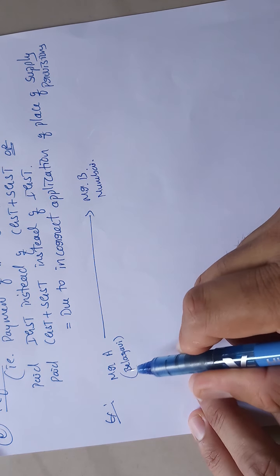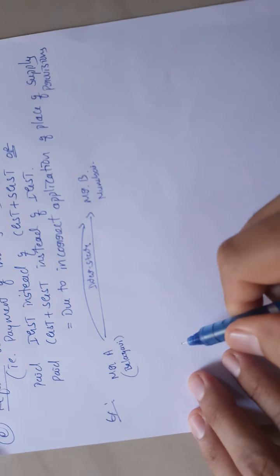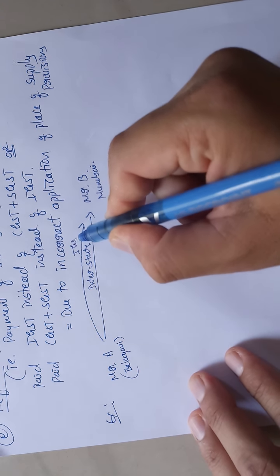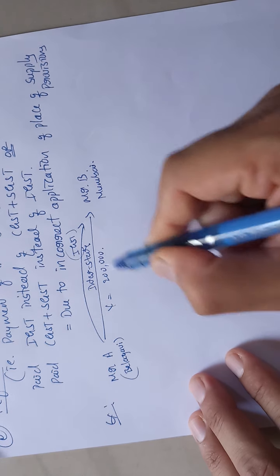So the supply between A and B, that is from Belagavi to Mumbai, is interstate. And what can be levied? IGST. The value is, take, 2 lakh.